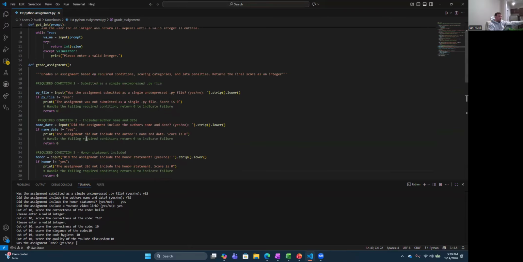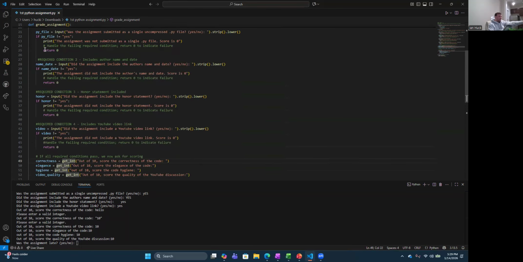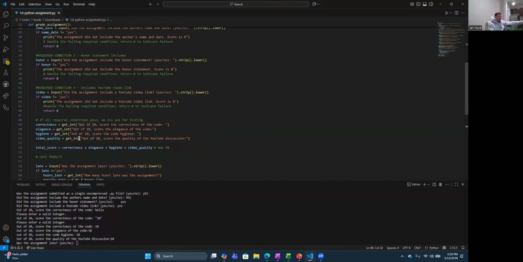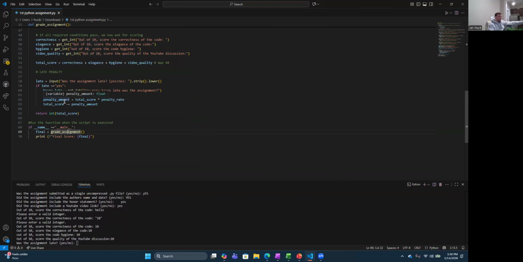These functions call this function right here, and grade assignment calls this function right here. And obviously the if __name__ == __main__ makes sure that I'm able to run the code. We know this.